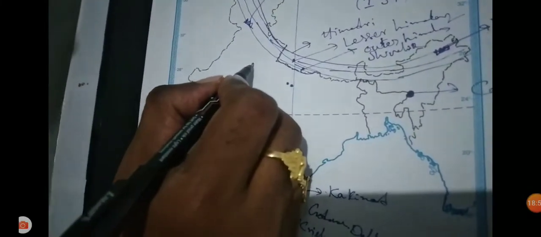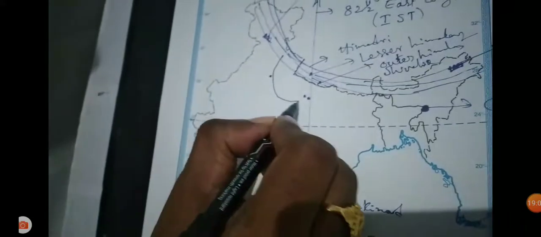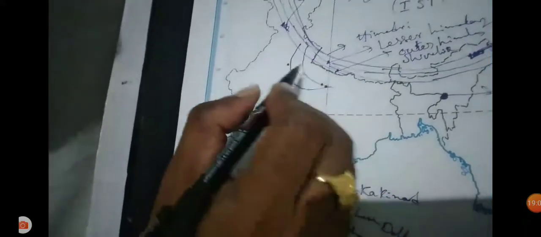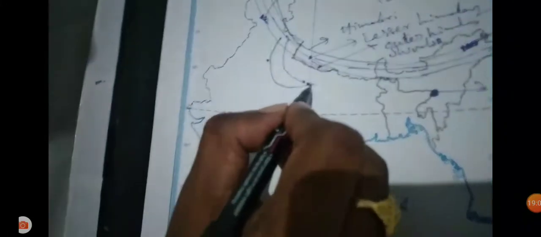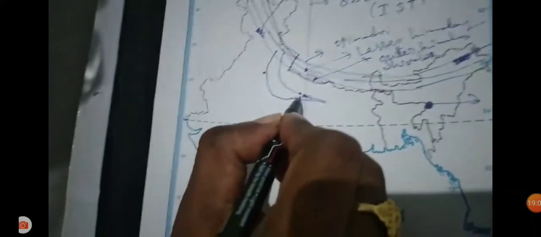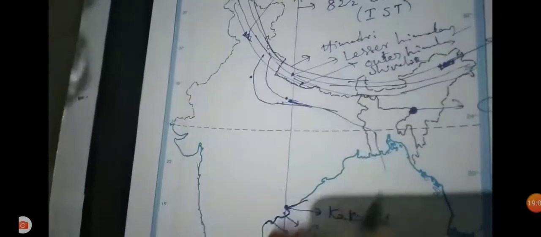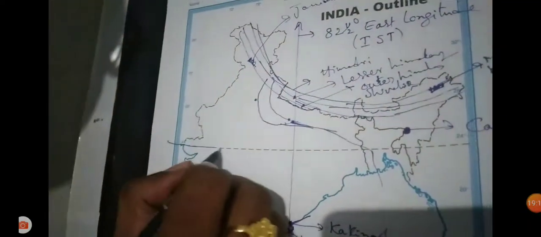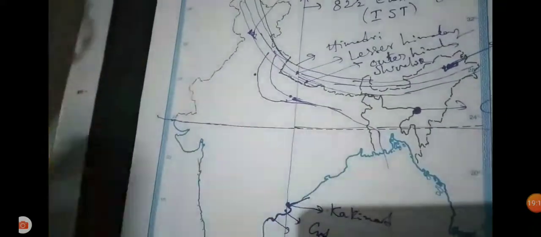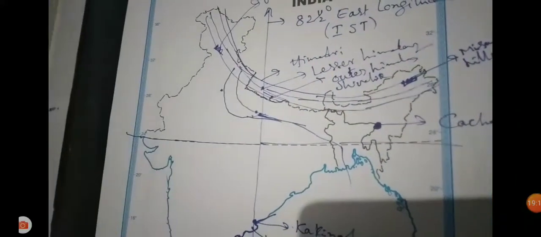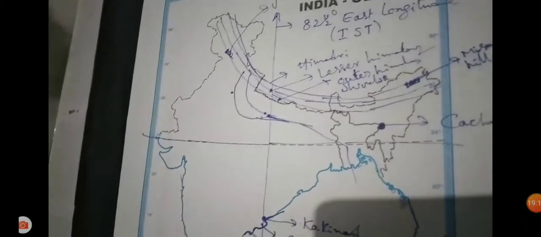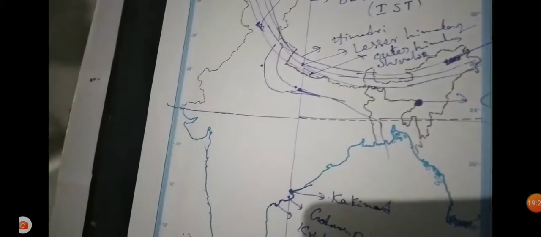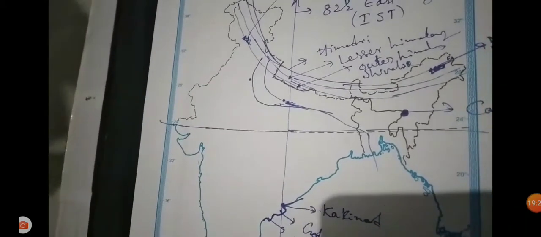Here the Yamuna and Ganga join at Allahabad. Later the Ganga moves towards the east and enters Bangladesh. This one is also the Tropic of Cancer. The Tropic of Cancer is very important. It divides West Bengal and the Earth into two equal halves, and passes through the Indo-Gangetic plain.